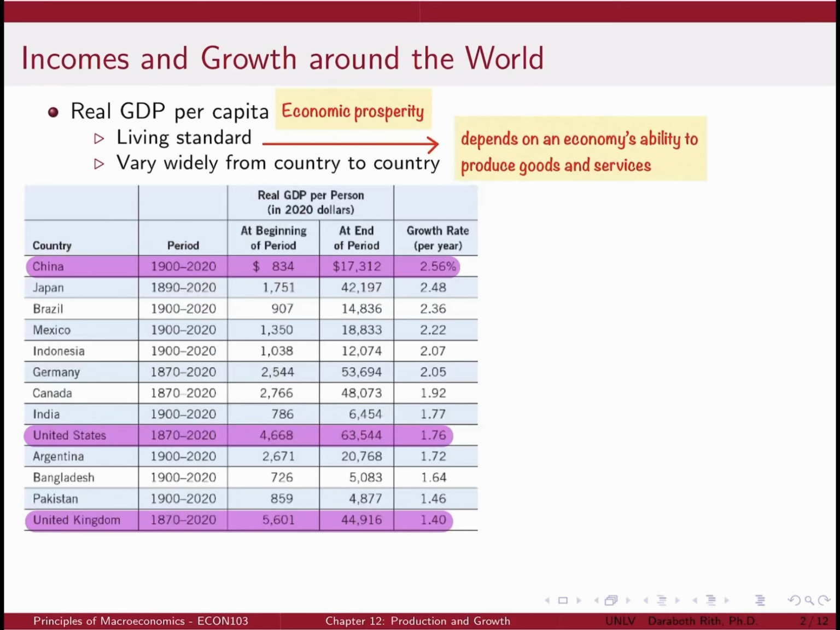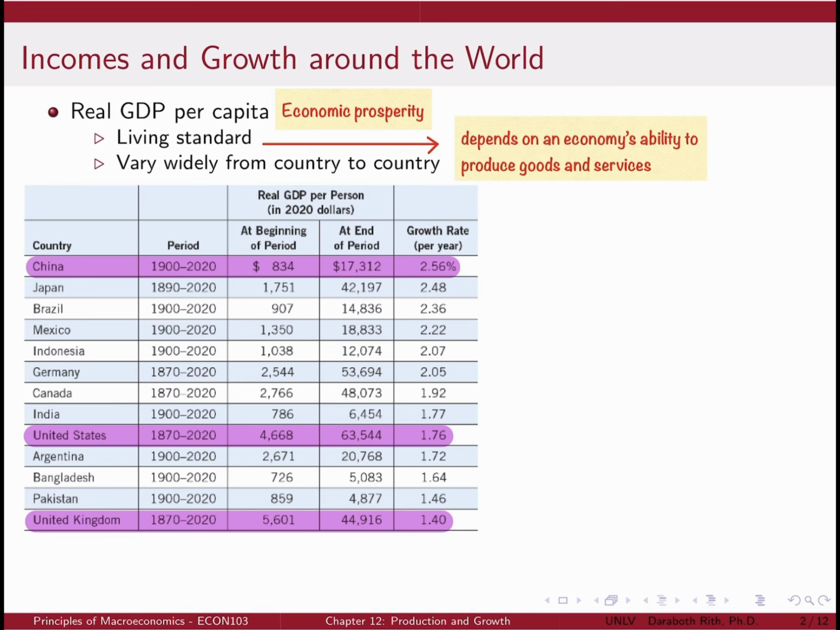As shown in the table, data on real GDP per person for 13 countries during different periods of time reveal that living standards vary a great deal between these countries. Growth rates are also reported in the table. China has had the largest growth rate over time, 2.56% per year on average.